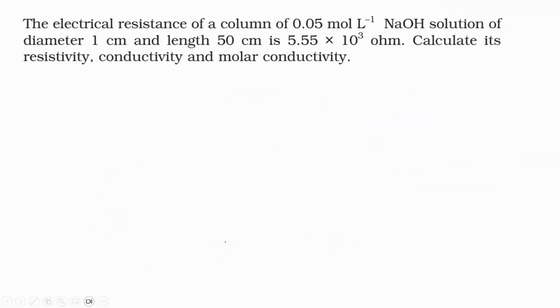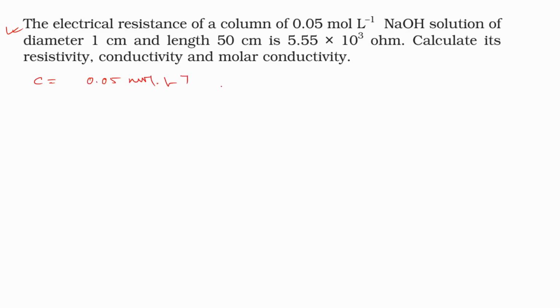So there is another question, and this is a very important thing. In this question we can see the electrical conductance of a cell, which has the concentration C equal to 0.05 mole per liter.